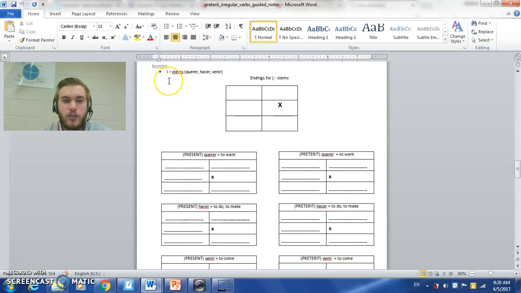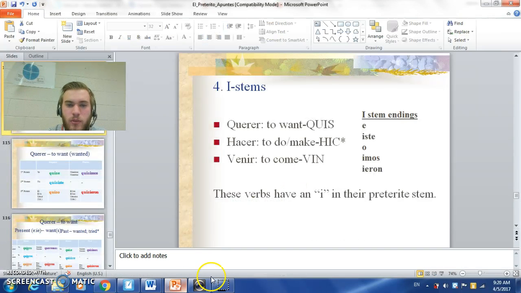We are going to continue on with the next segment of our regular preterite verbs. So you should have your guided notes still in front of you, and we are going to cover in this video verbs that have an I in their stem. Okay, so you should have this. Turn to this page here, and guided notes should look like this. And I'm going to pull up my PowerPoint, and we will get started.